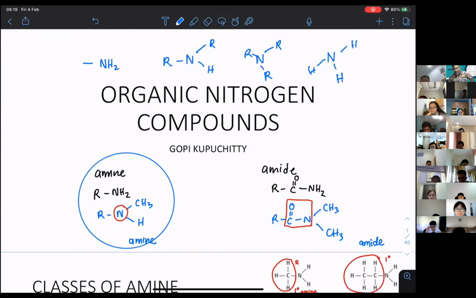No. This one is a bit different. This one is ammonia, but it still behaves as an amine. Later I'll tell you. This is definitely ammonia, but we don't classify it as amine.